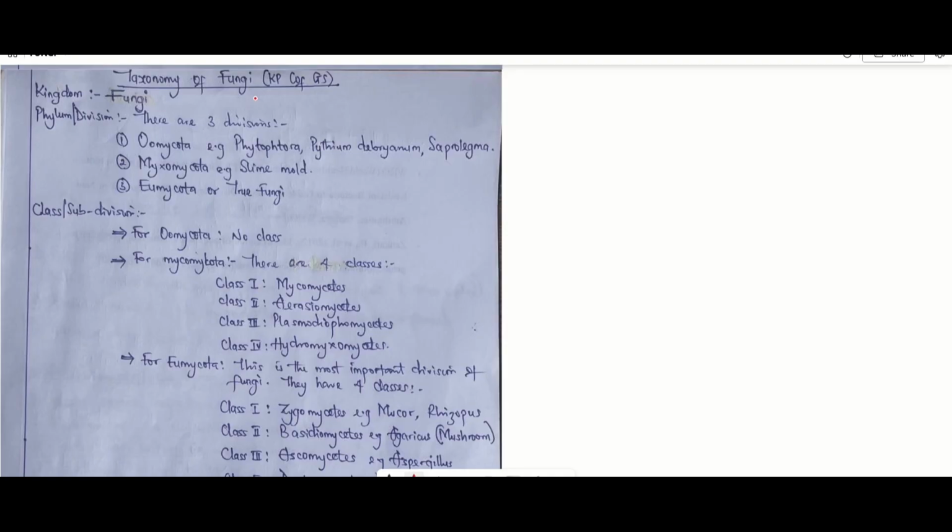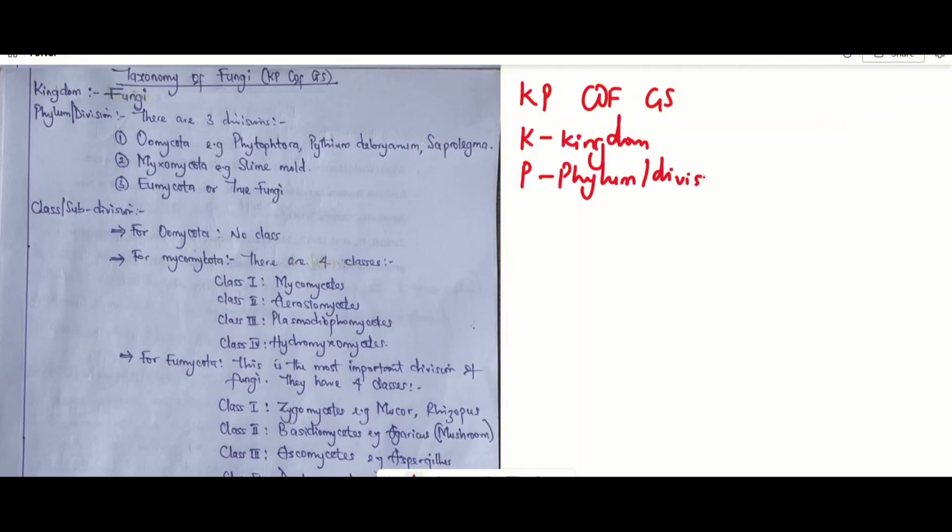But most importantly, let's move to classification, or what we call taxonomy, of fungi. When we talk about taxonomy, what do we mean? We are talking about the classification of fungi, how they are classified botanically. This classification is given an acronym called KPCOFGS. K represents kingdom, P represents phylum, or what you call division. Then C represents class, O represents order, and G represents genus. And the last one is the species.